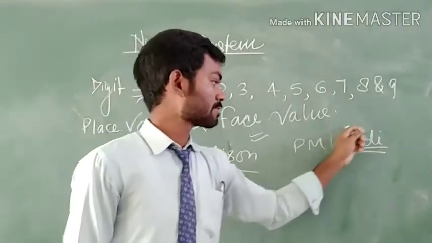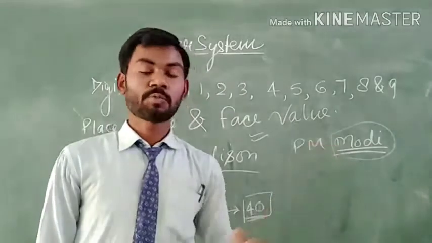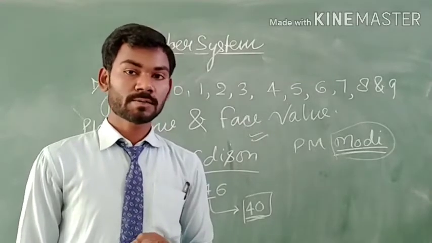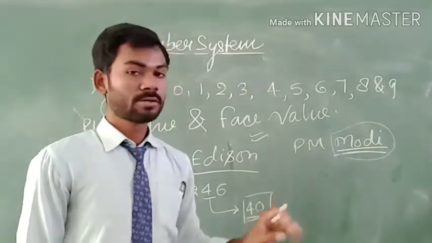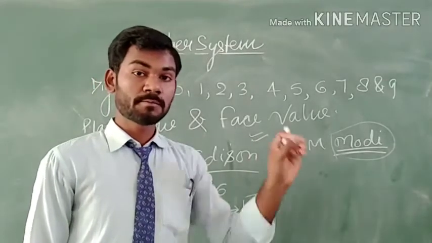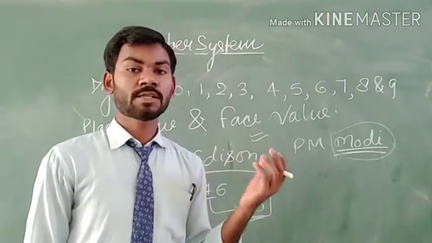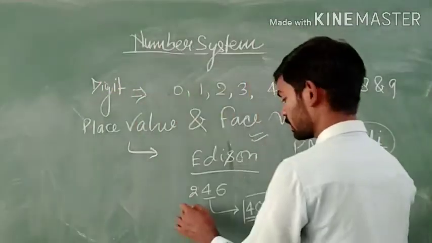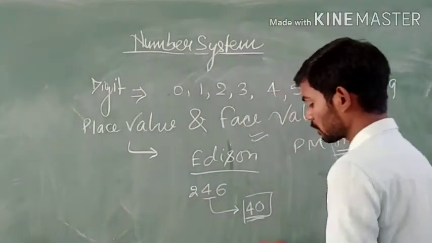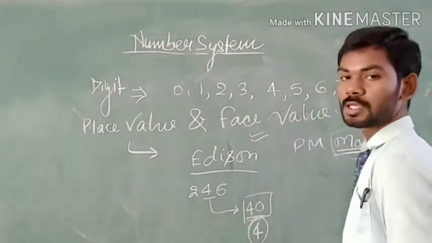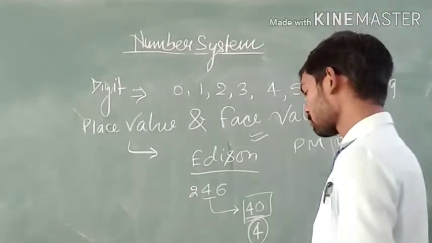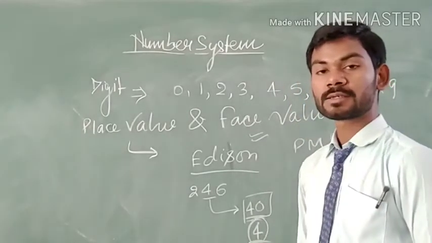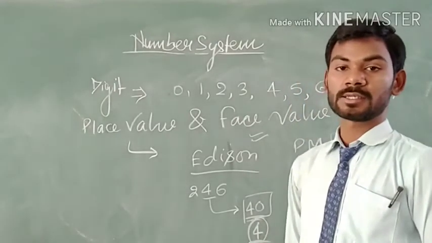So PM Modi is popular for his face as well as his work. But here my complete focus is on recognizing PM Modi by his face, so we can say it has its face value. Therefore, the face value of 4 is only 4. The face value is defined by the digit itself.